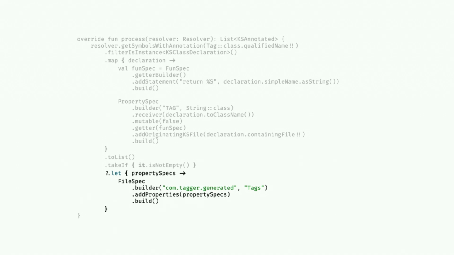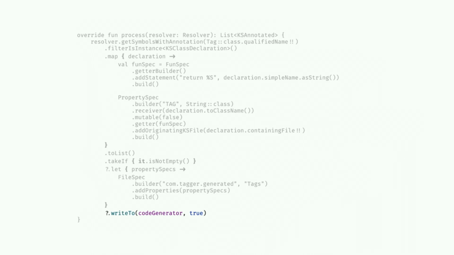So imagine a big KT file, and there's just dozens or hundreds or however many properties, however many classes you annotated, there's going to be a property for those. And finally, we're going to skip over all of the hard stuff about how to use the code generator, and we're just going to call this extension function write to code generator. And all those extension functions that I keep mentioning, those are provided by the Kotlin Poet KSP library, and they wrap the complexity of KSP to allow us to write this a lot simpler.